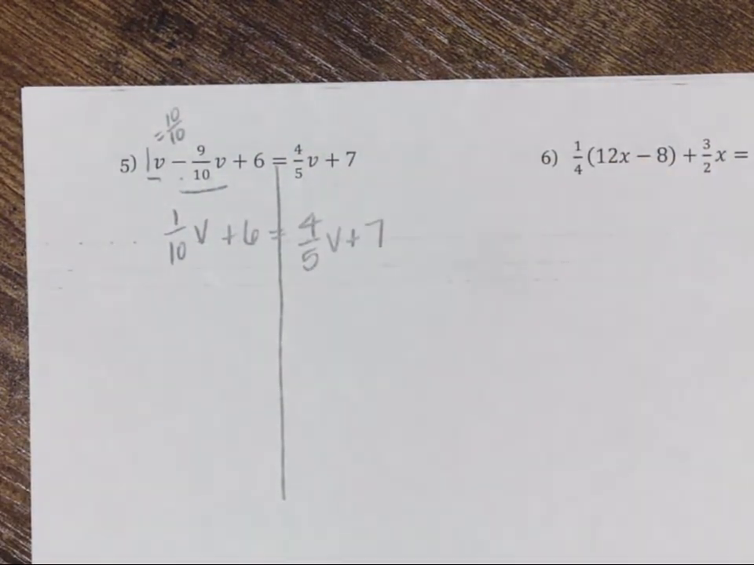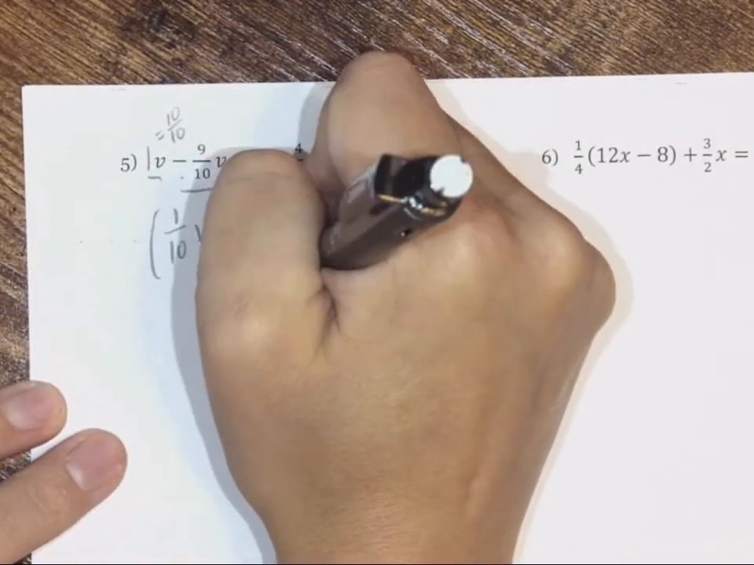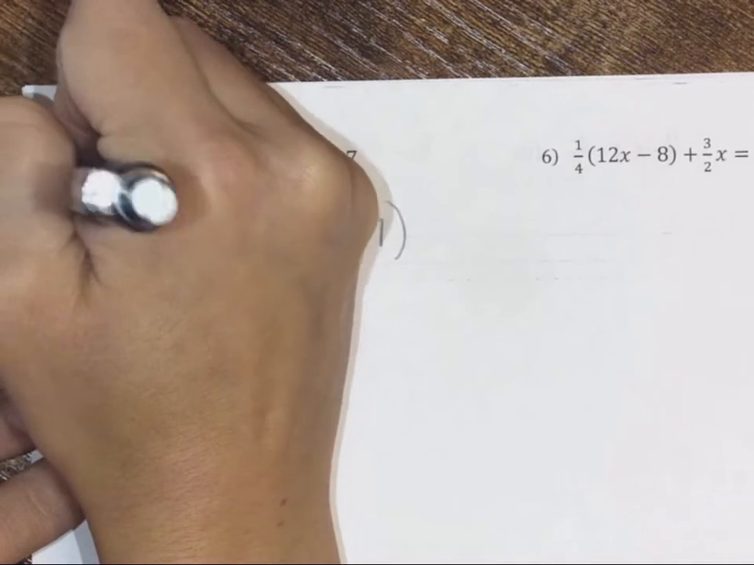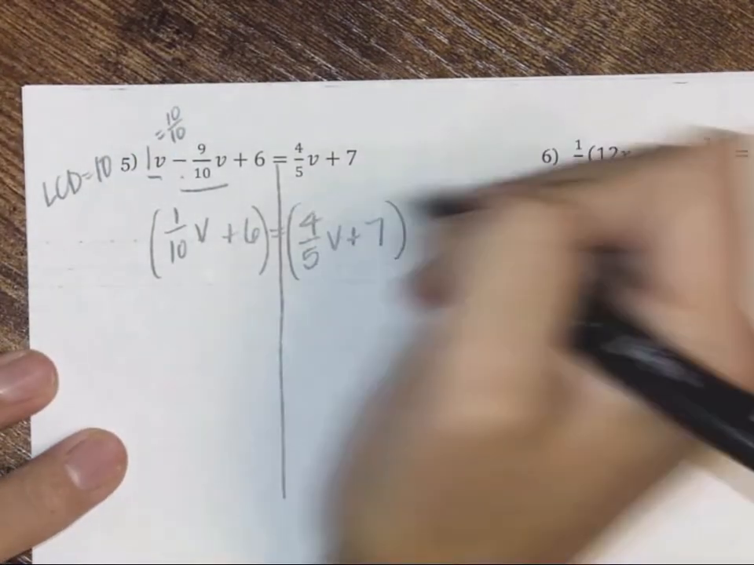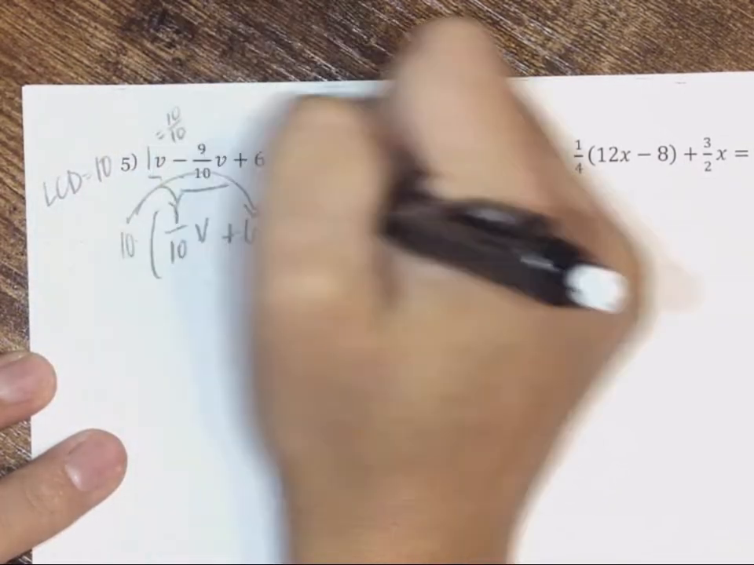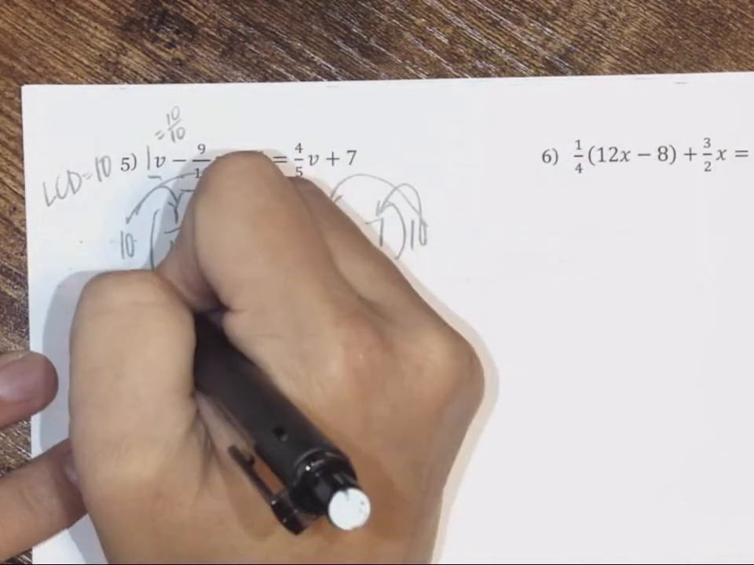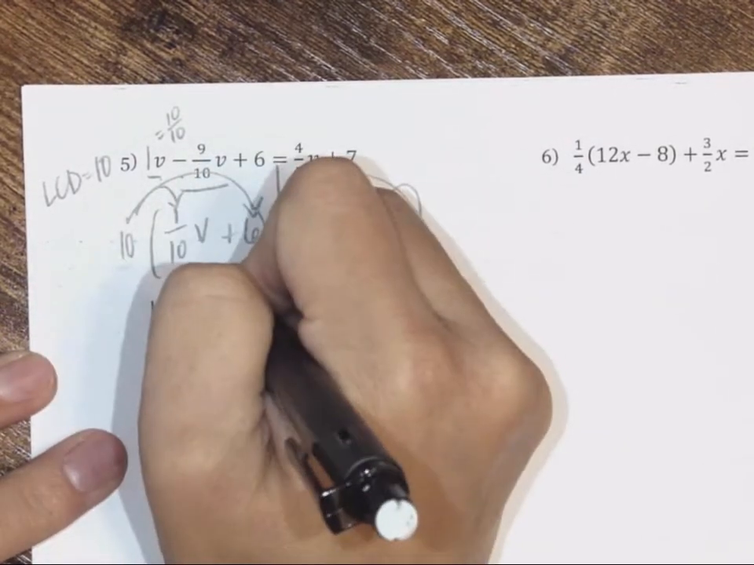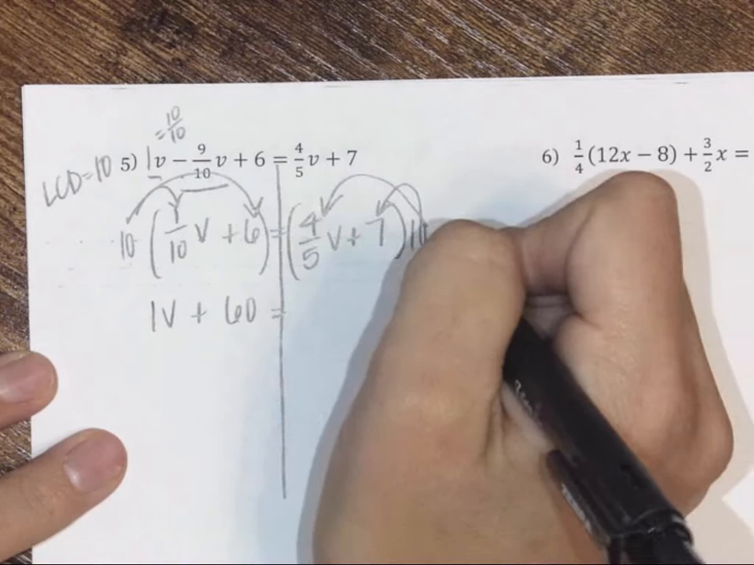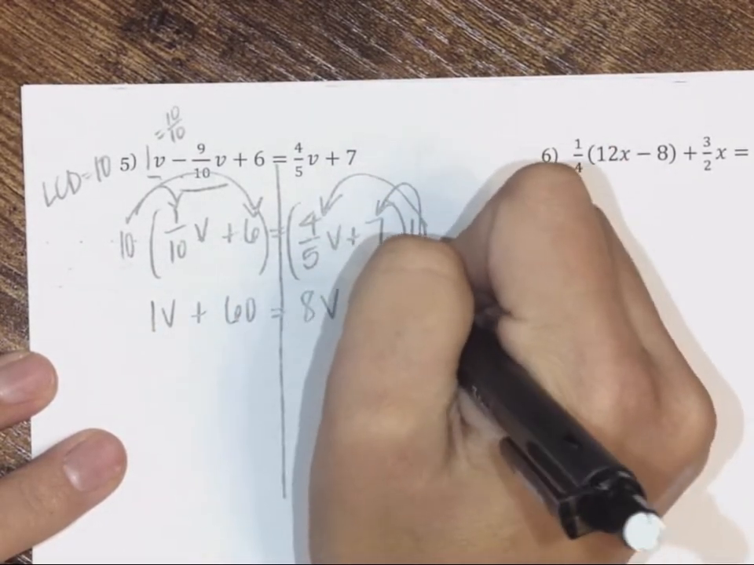And you could go ahead and clear the fractions. If you have a calculator, then it might be easier to just deal with them. I'm going to go ahead and clear the fractions just so that you'll see that process. Our LCD between 5 and 10 is 10. So we're going to multiply both sides by 10, which means that you have to distribute 10. And 10 times 1/10 is going to be 1v. 10 times 6 is 60. And that's equal to 10 times 4/5 v, which would be 8v plus 70.